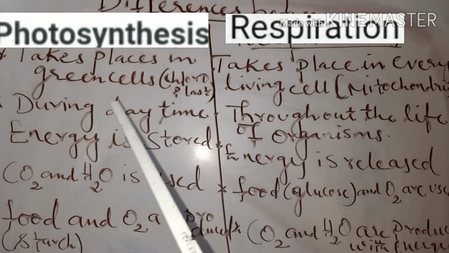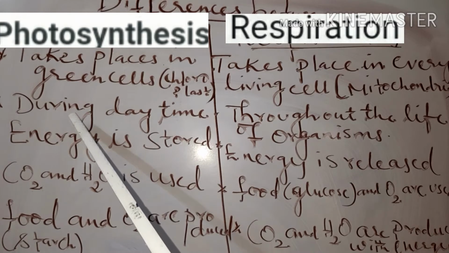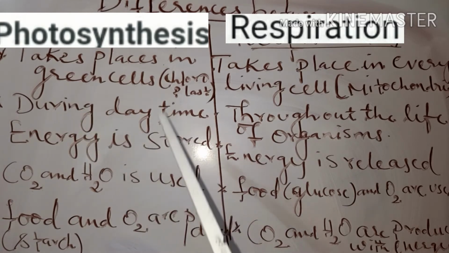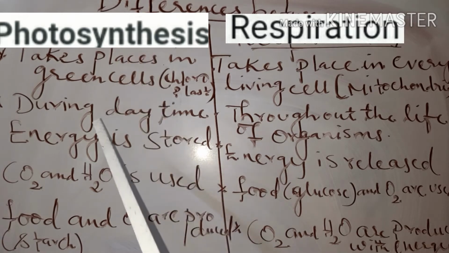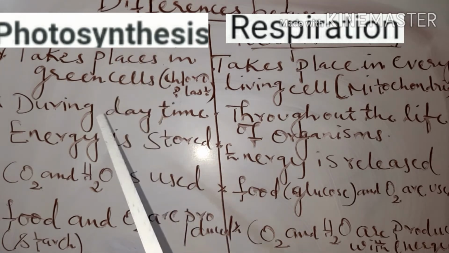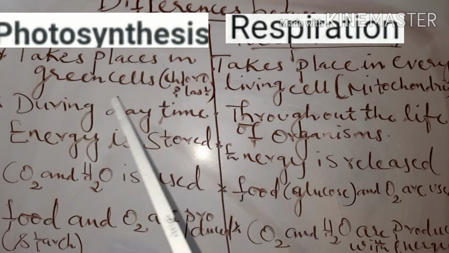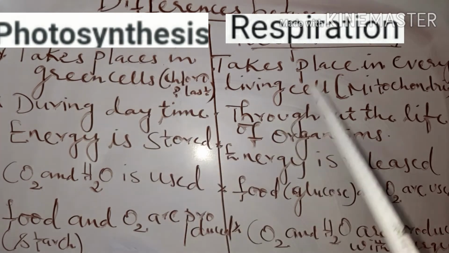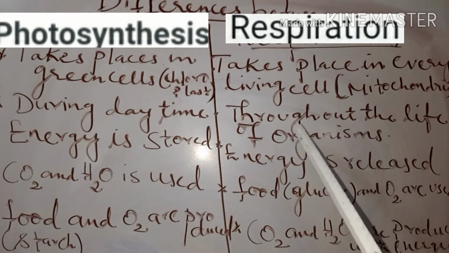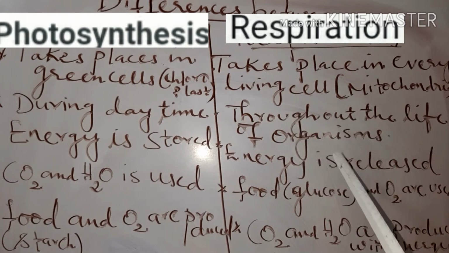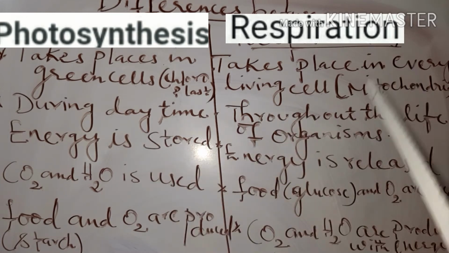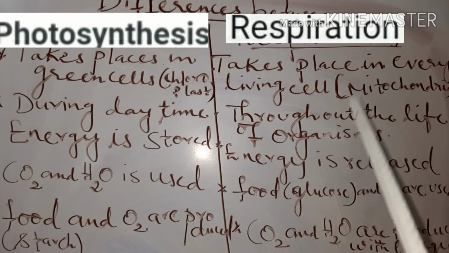The second difference is that photosynthesis takes place during daytime. I told you, only when there is sunlight, or a source of light, plants will prepare their own food. But what about respiration? Respiration takes place throughout the life of the organism, right from birth till death. Respiration plays a very important role in all organisms.